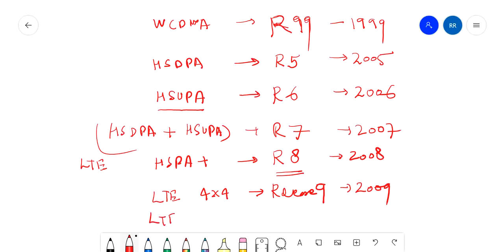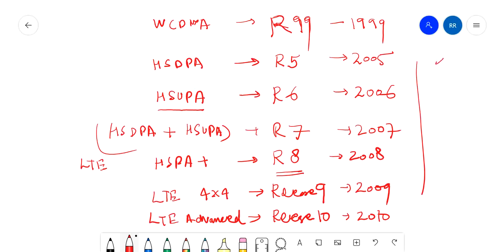After that, what we call LTE advanced came in release 10, 2010. So like this, release is given based on the year in which it was standardized. Like 5G is called release 15 because it was standardized in 2015, right? So this is just the basic background of releases, why they are called that.